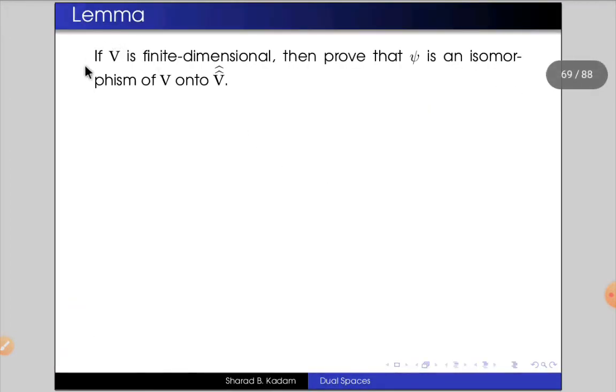Next we have a lemma. Its statement is: if V is a finite dimensional vector space, then prove that psi is an isomorphism of V onto V double hat. So, proof.